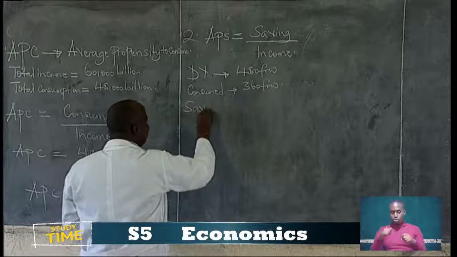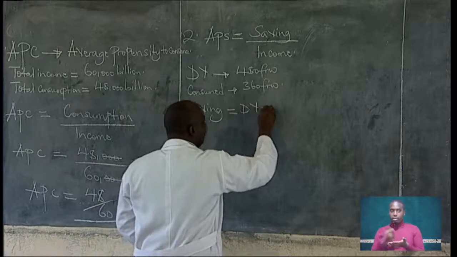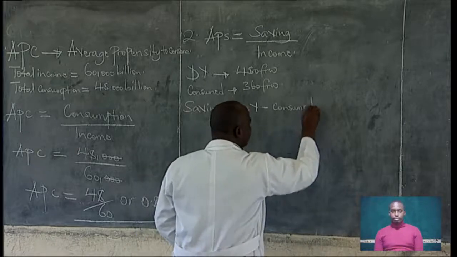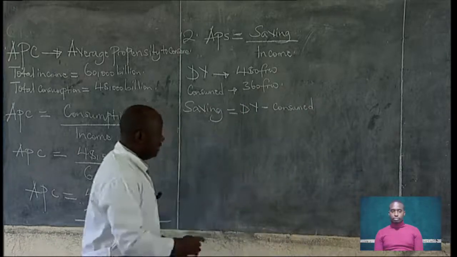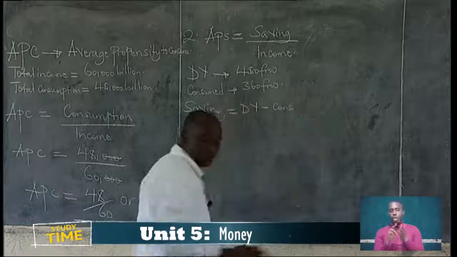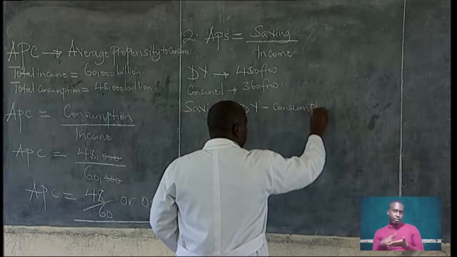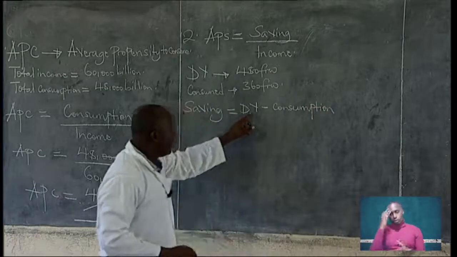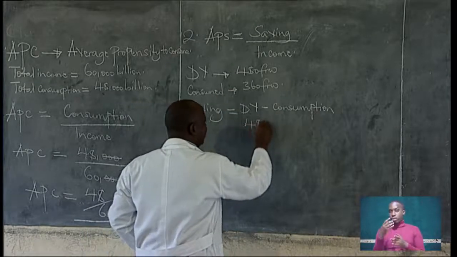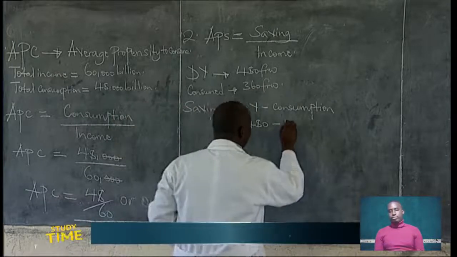To get saving, the amount of money that was saved, we shall get the disposable income minus consumption. We subtract the amount of money that was consumed to get saving. The disposable income is 480, minus what was consumed, which is 360 francs.